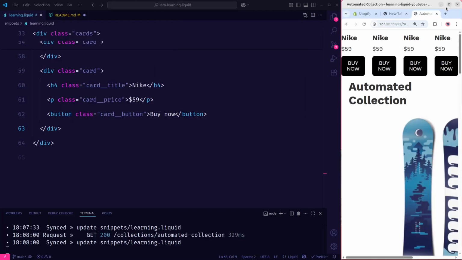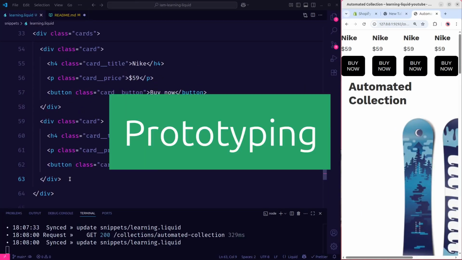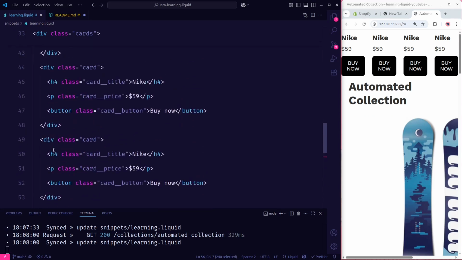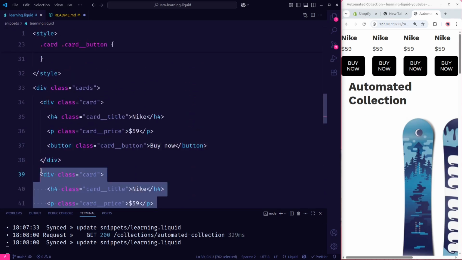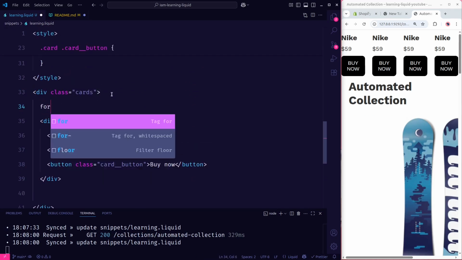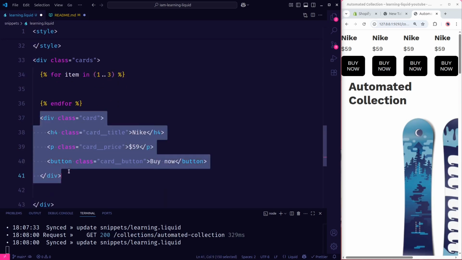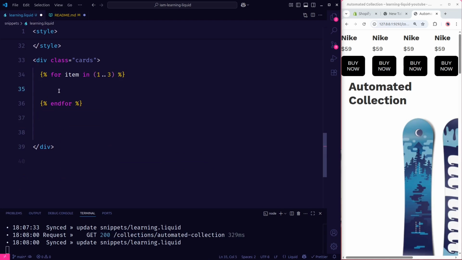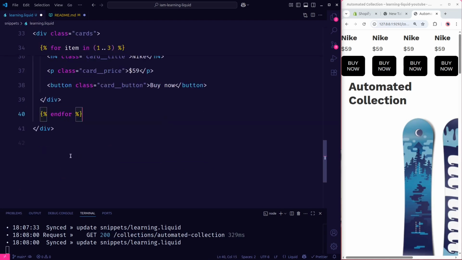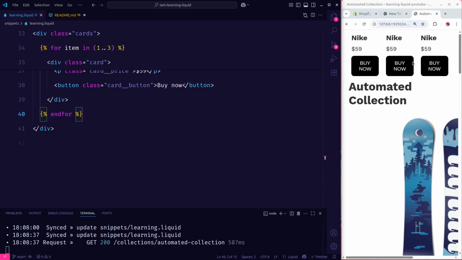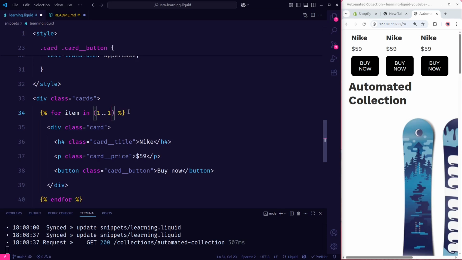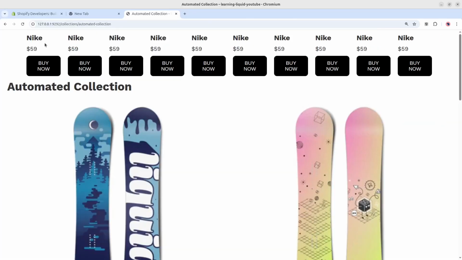But there is a very easy way to do this. When you're prototyping, you just delete all these cards, leave only one, and then write the for loop like this. Here we're going to use the range, from 1 to 3, for example. I'm going to cut this HTML and place it inside the for loop, and it's going to iterate through this card, and we're going to have 3 cards here, just like that. If I want to have 10 cards, I can just change the number to 10, and I'm going to have 10 cards right here.